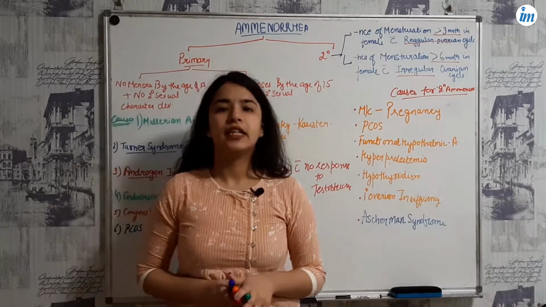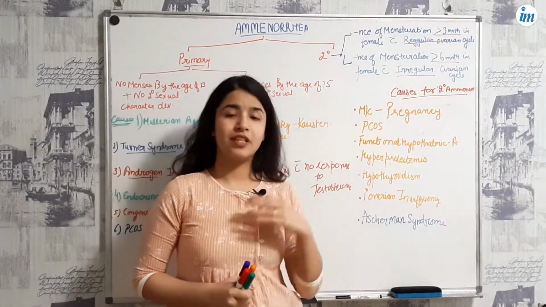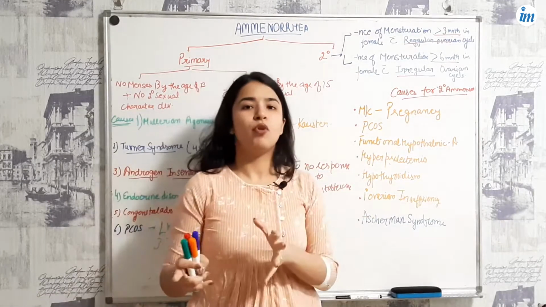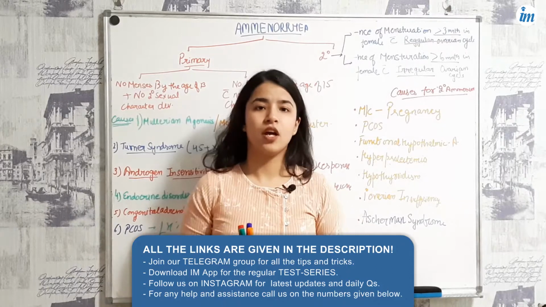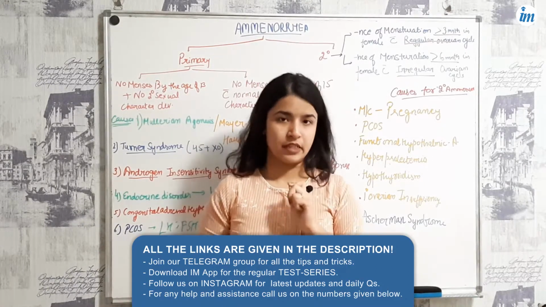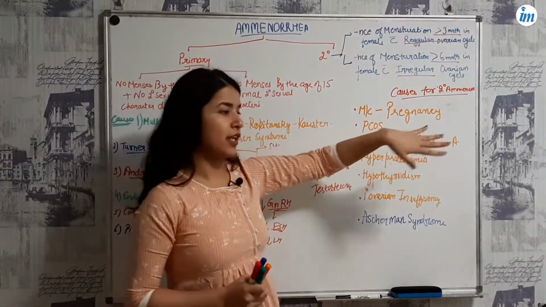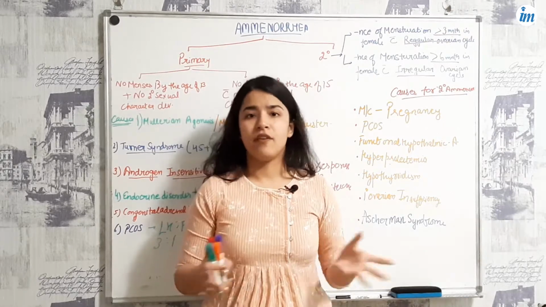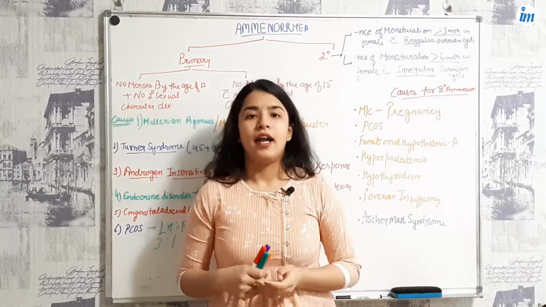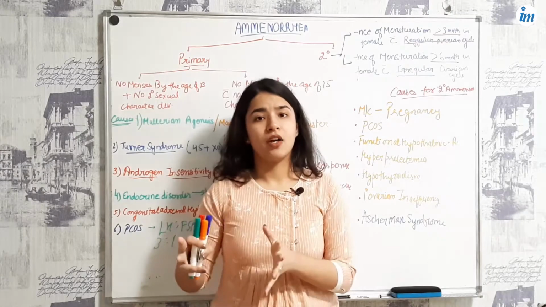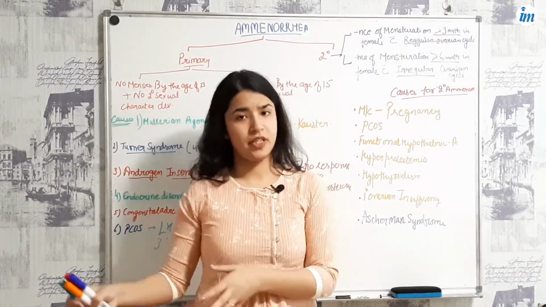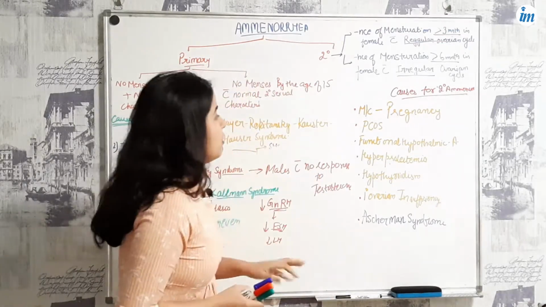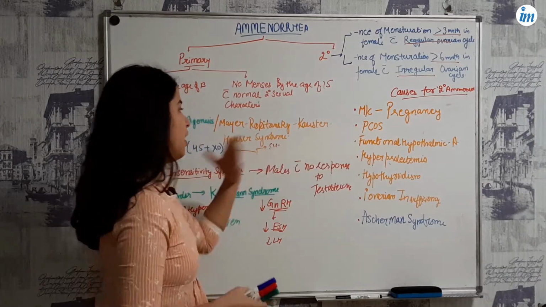Generally the most important cause for secondary amenorrhea is pregnancy, or you can say secondary amenorrhea sometimes presents as primary amenorrhea. So always rule out pregnancy first. If any woman comes to you saying that she has not had her periods for the past few months, what will you do? First you will go for the beta HCG level, so that you can first know whether she is pregnant or not. Another cause can be PCOS, as I told you.